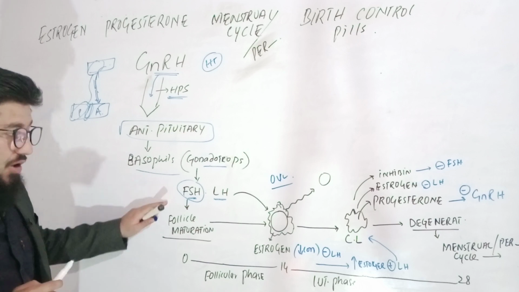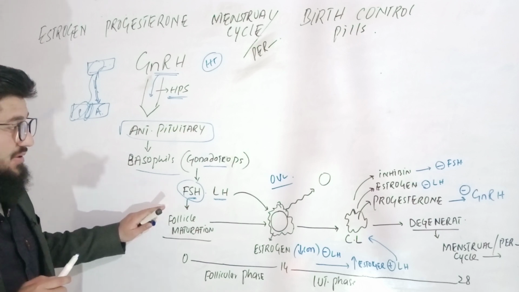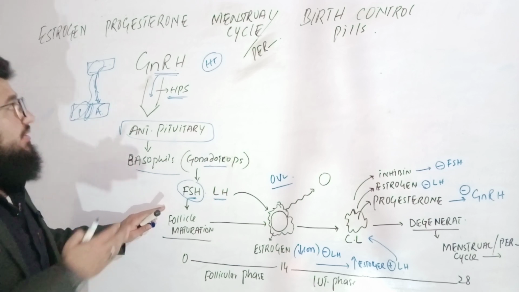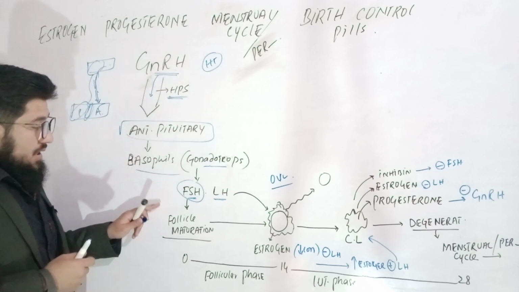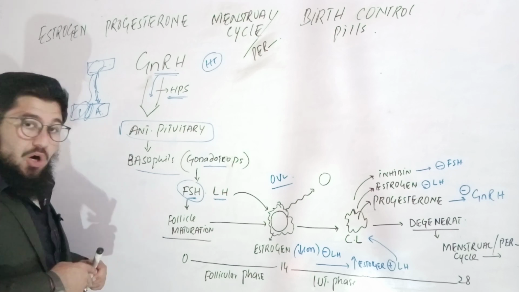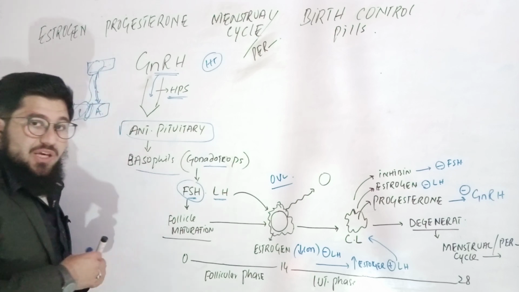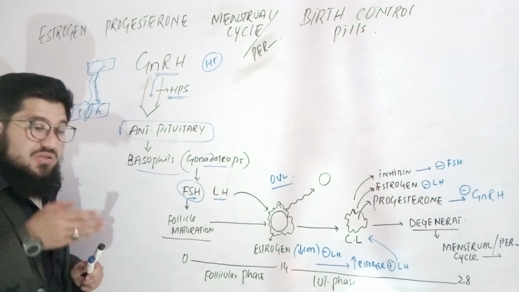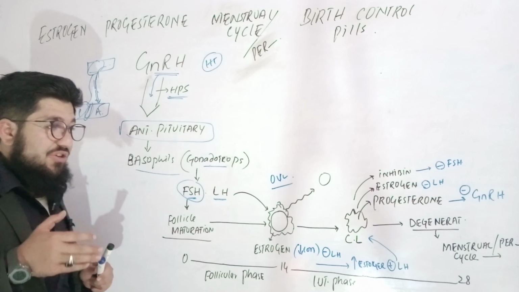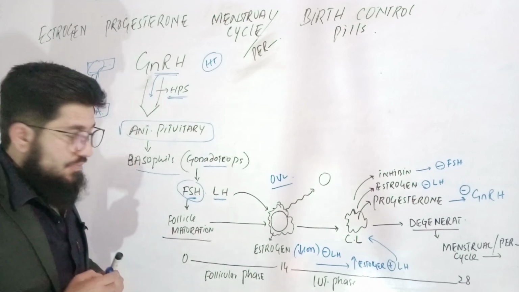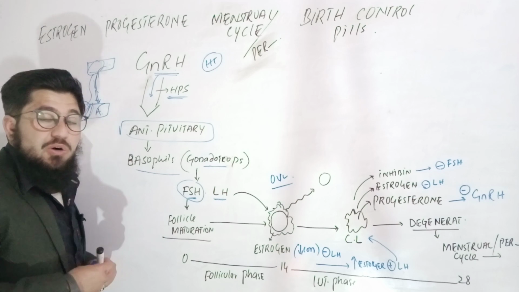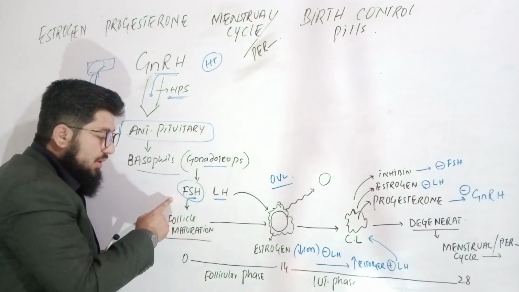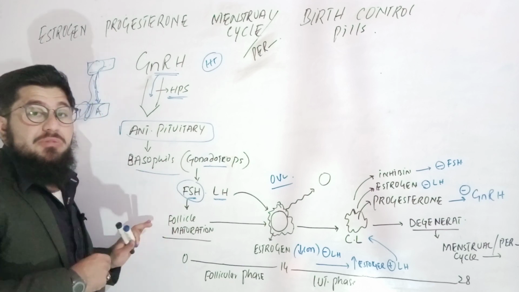Now, follicle stimulating hormone, guess what? This is also released in males. Okay, but now we're talking about the female. In the female, the name follicle stimulating hormone is telling you something: this hormone is responsible to stimulate the follicles. When these follicles are stimulated, they are then responsible to mature. So, in short, follicle stimulating hormone is responsible for follicle maturation.